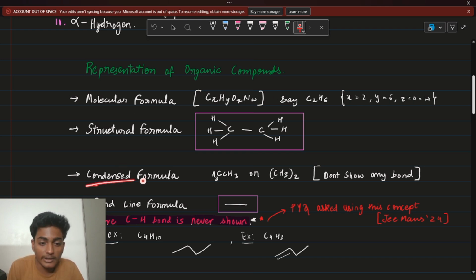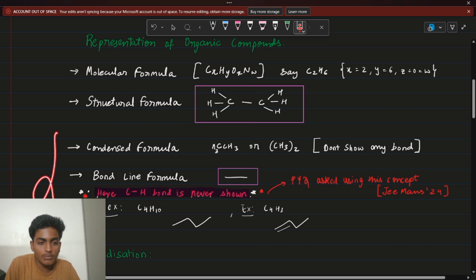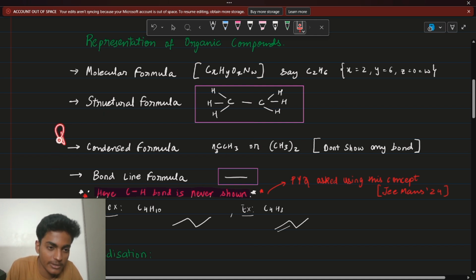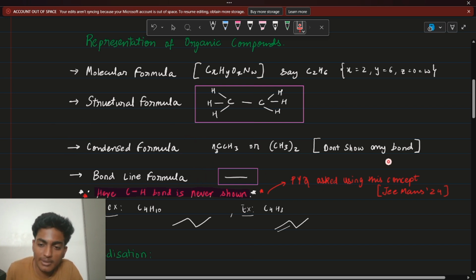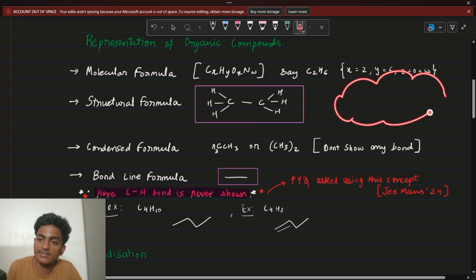So let's go to the condensed formula. Okay, guys, you have two types of formulas listed here. One is the condensed formula, one is the bond line formula. This is a PYQ alert here. We're going to get PYQs from here. So what is a bond line formula? Bond line formula is basically nothing but representing your bonds in your structure. If you're drawing a C-C bond, you're going to represent a bond like this. So this is your bond line formula.